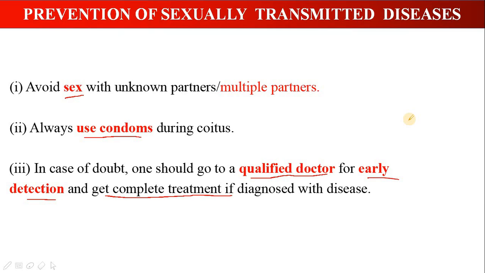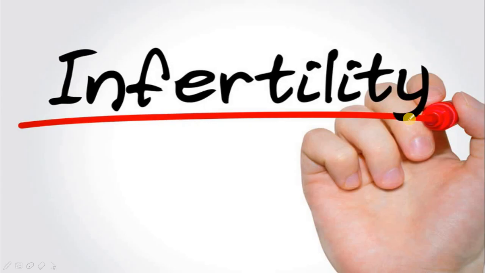So we are done with the two topics for now. We are done with MTP. We are done with sexually transmitted diseases. Both the topics are important, as you get 3-mark questions and 2-mark questions from these topics. Next, we move on to a very important topic from your examination point of view, which is infertility.